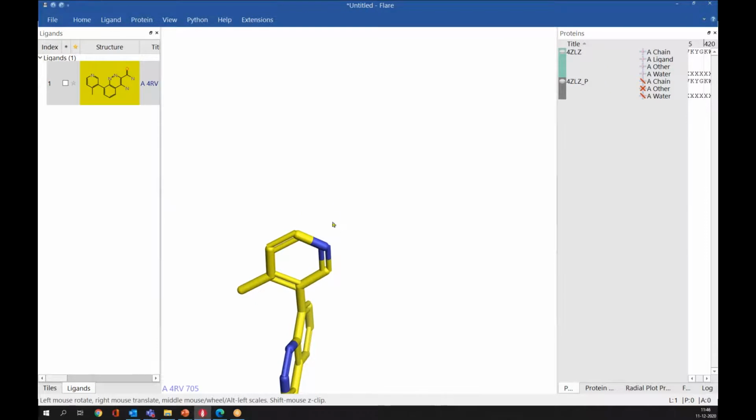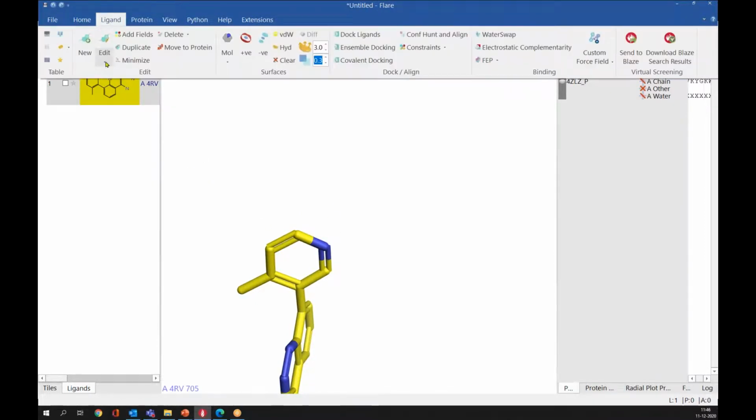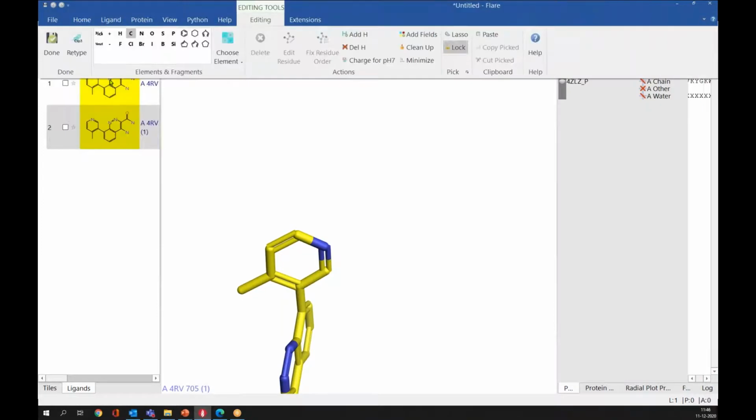Now we only have the ligand, and if you want to edit this ligand, you can go to the ligand, and either edit this ligand or edit a copy of this ligand. I will edit a copy of the ligand. If you press edit a copy, you can see now we have one more menu here, editing. This is added when you are in the editing mode.